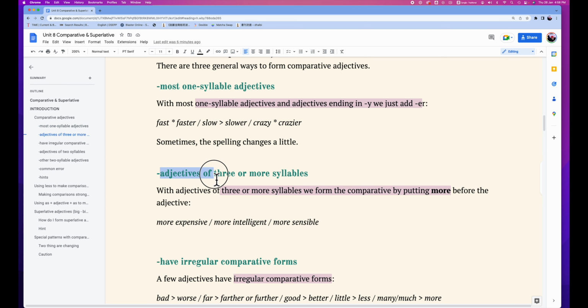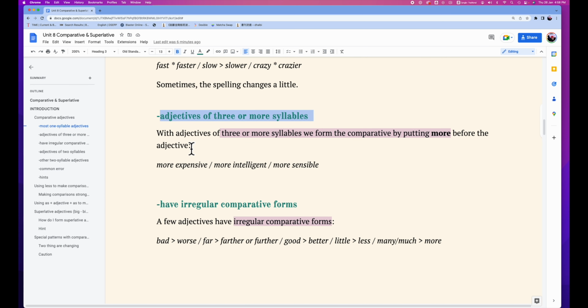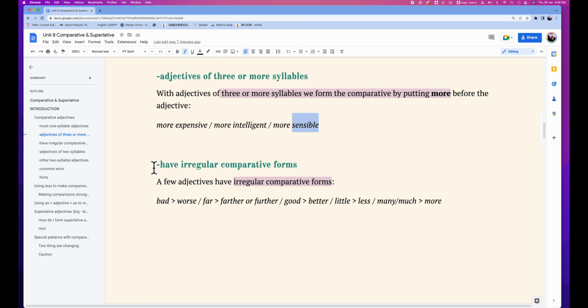And how about adjectives of 3 or more syllables? Adjectives of 3 or more syllables, we form a comparative by putting more before them: more expensive, more intelligent, more sensible. Expensive is 3 syllables. Intelligent is 4 syllables. And sensible is 3 syllables. And there are some irregular comparative forms. A few adjectives have irregular comparative forms. Bad becomes worse. Far becomes further. Good becomes better. Little becomes less. Many or much becomes more.